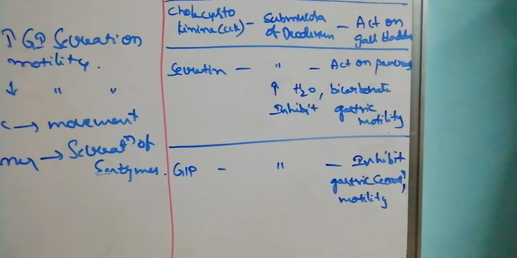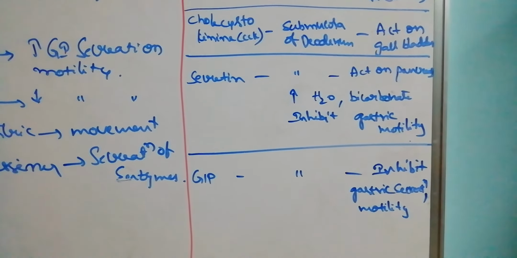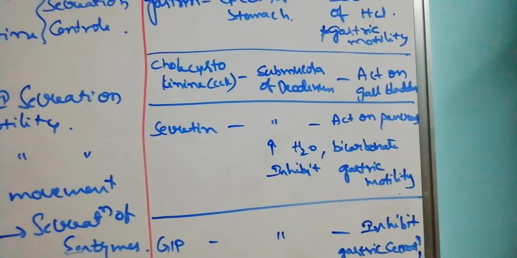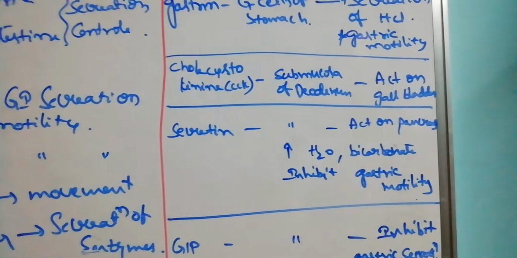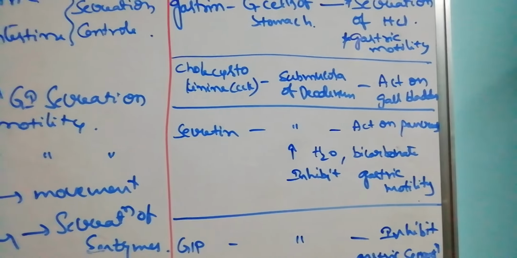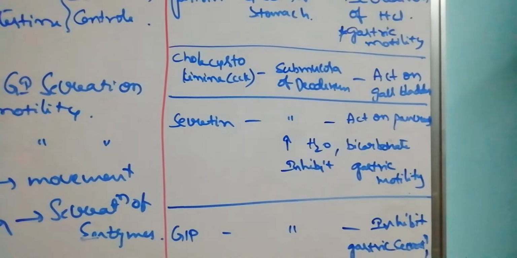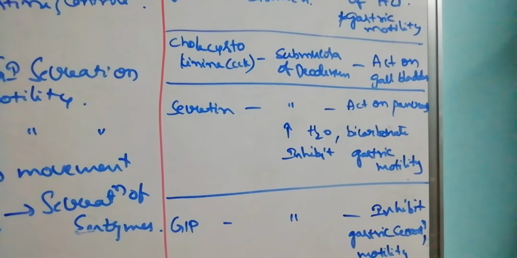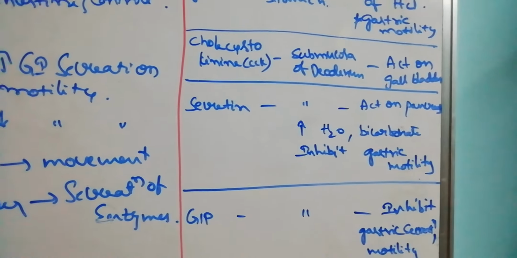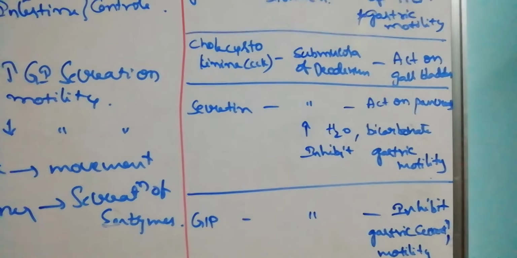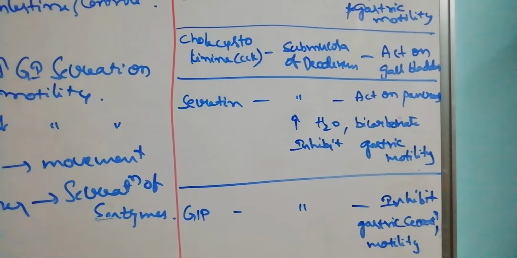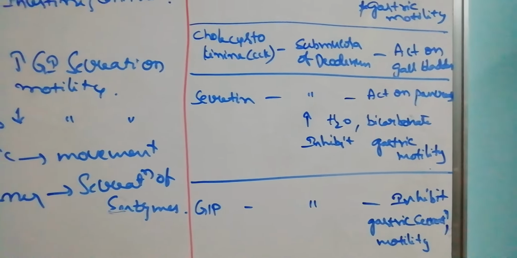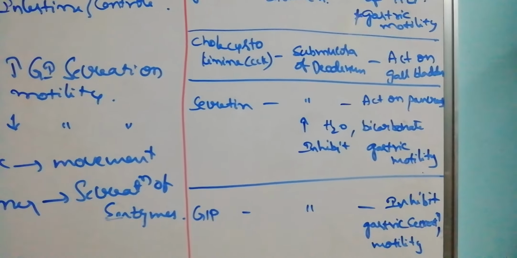Whenever food containing lipids and fats is present, cholecystokinin will be activated and released. It acts on the gallbladder and increases the release of bile. Bile emulsifies fats, so the gallbladder, which is the storage of bile, releases the bile, which is helpful for the emulsification of the fats.